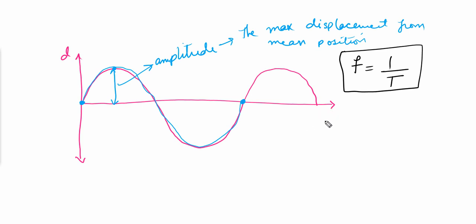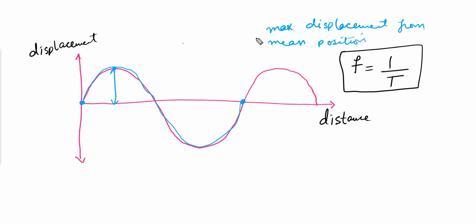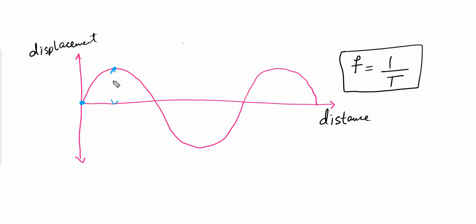On the y-axis we have displacement, I'll write it here so you won't get confused by d, and this is the distance. And we have a wave. For this wave we have two extreme positions: one is the positive extreme and one is the negative extreme.